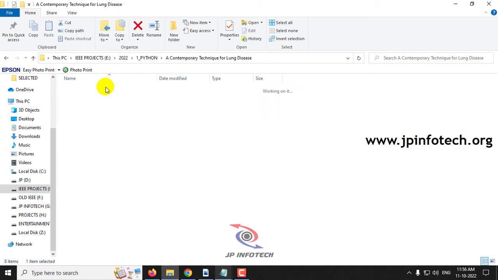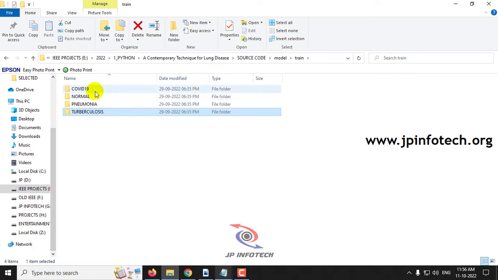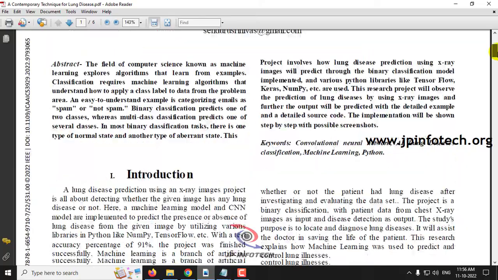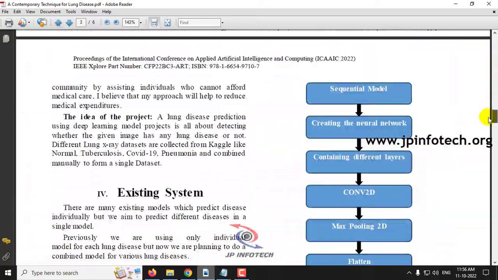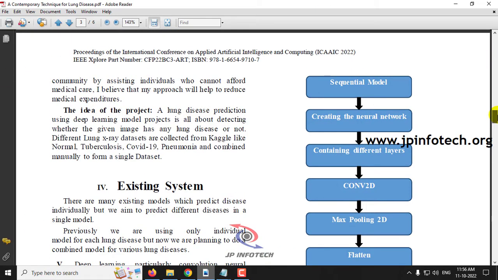Now let me go to the dataset part. Here in the dataset we have 4 classes: COVID, normal, pneumonia and tuberculosis. We are going to use these 4 classes of dataset. The comparison between the existing and proposed systems is that in the existing system, they have used an individual, single model for predicting the different diseases, but here we are going to combine the model for various lung diseases. As I mentioned, here we are going to predict normal, tuberculosis, COVID-19 and pneumonia.